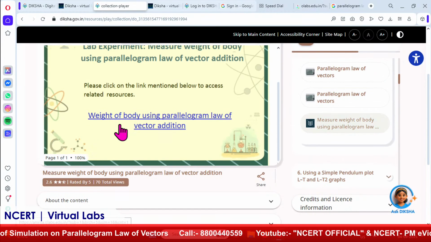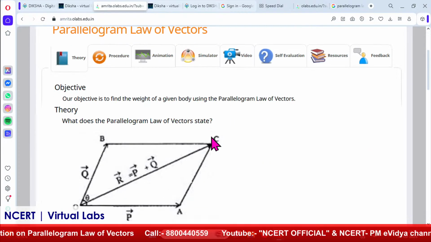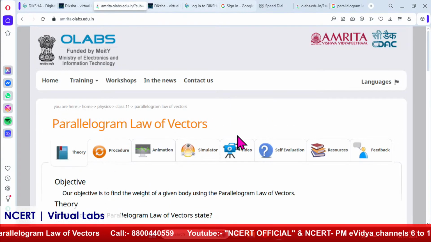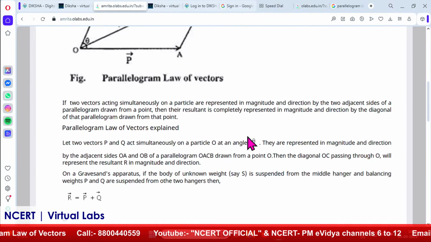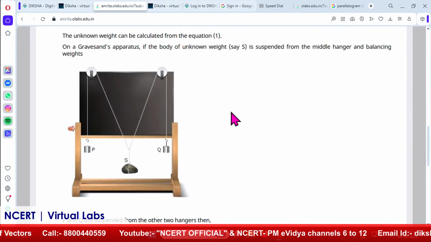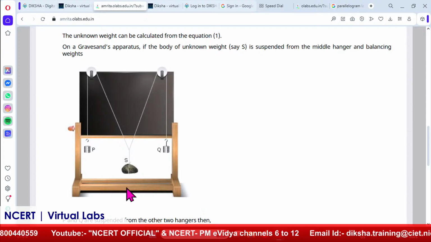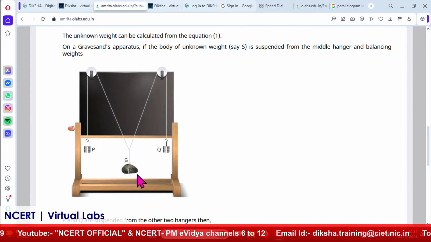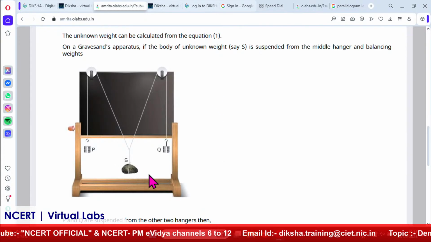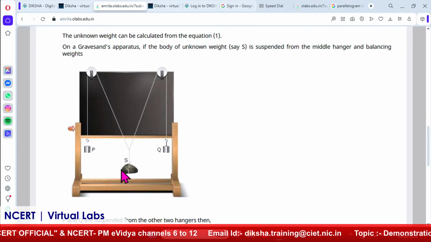So the theory is already there. Objective: the parallelogram law. This I want to show. This is the Gravesand apparatus, a picture of the Gravesand apparatus. Suppose we have to add this stone at some construction site or some point, but we don't know its weight.